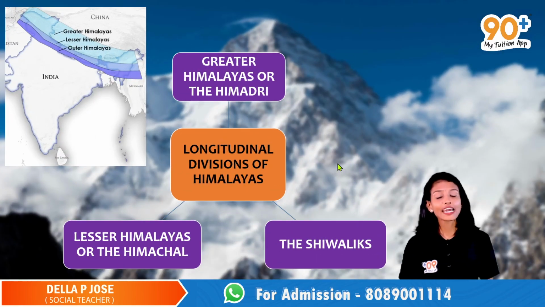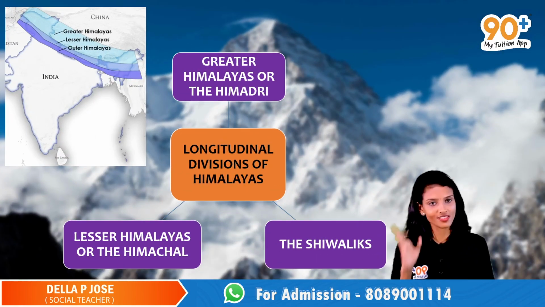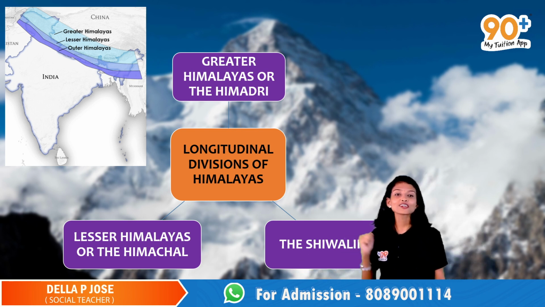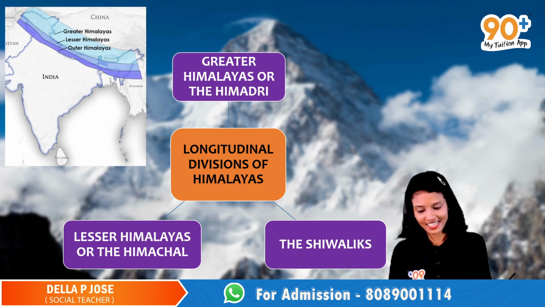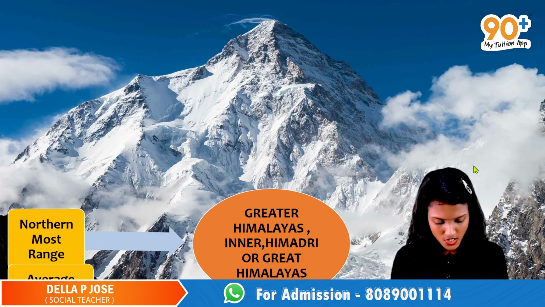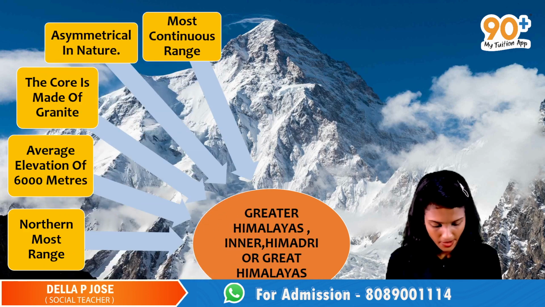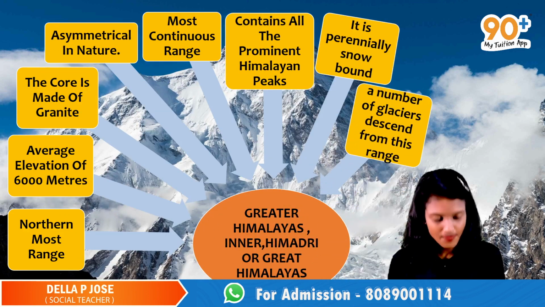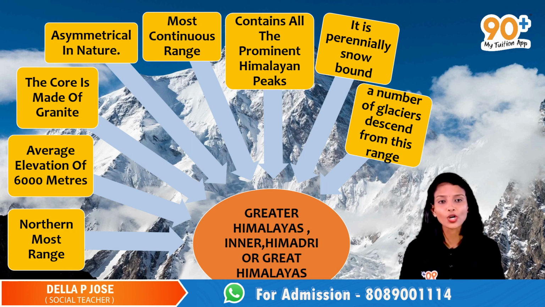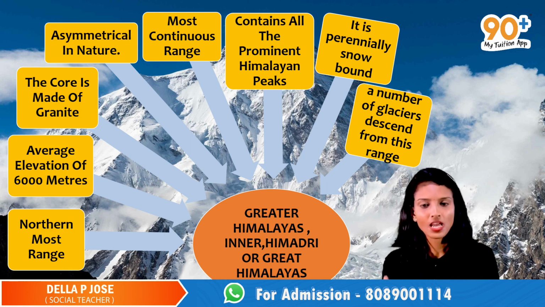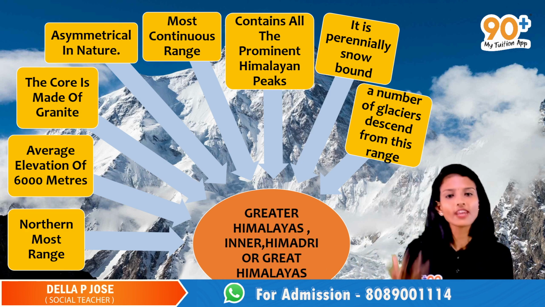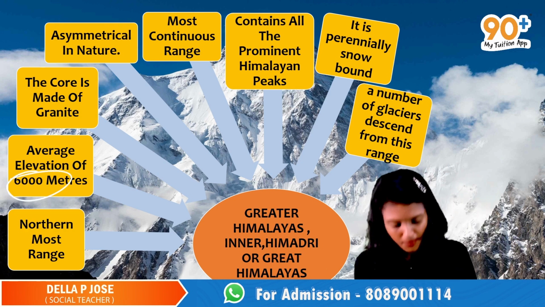Longitudinally, Himalaya can be divided into three: the Greater Himalayas or the Himadri, the Lesser Himalayas or the Himachal, and the Shivalik. So now let's discuss the characteristics of the Great Himalayas or Inner Himalayas. This Great Himalayas is also known as Inner Himalaya, Himadri or Great Himalayas. This is the northernmost range of Himalayas and the average height of this range is 6,000 meters.